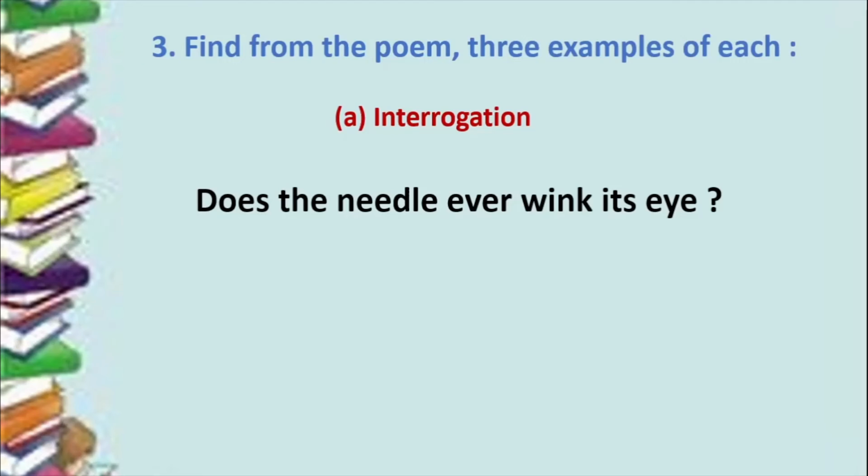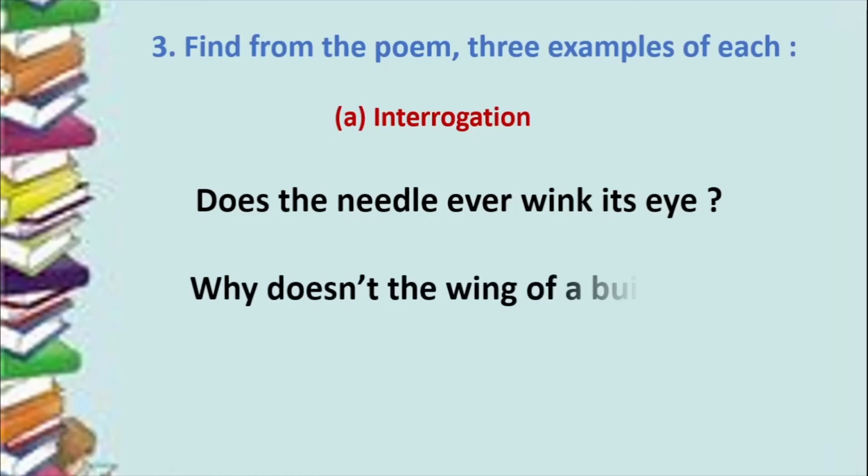Okay? So hope you have paused the video and hope you have figured the answers. So the next example of interrogation would be, why doesn't the wing of a building fly? That means the wing of a building doesn't fly at all. Okay, it is not like the wing of a bird which can fly.